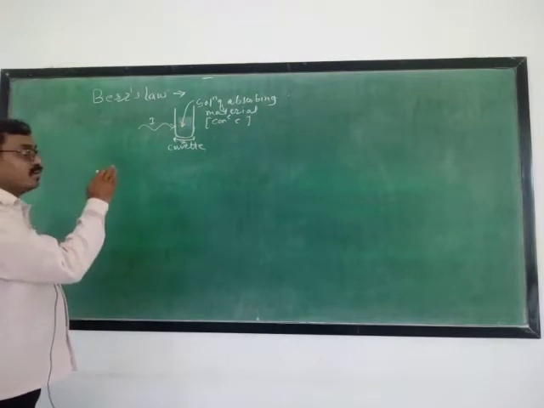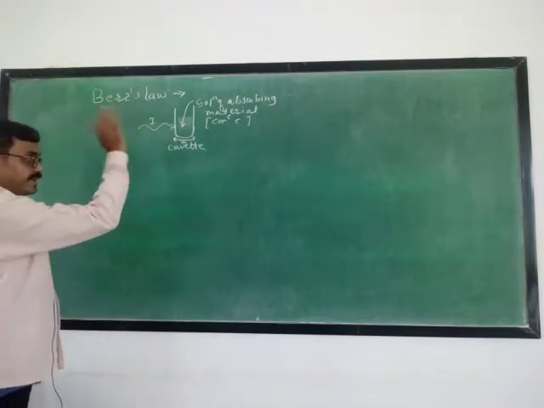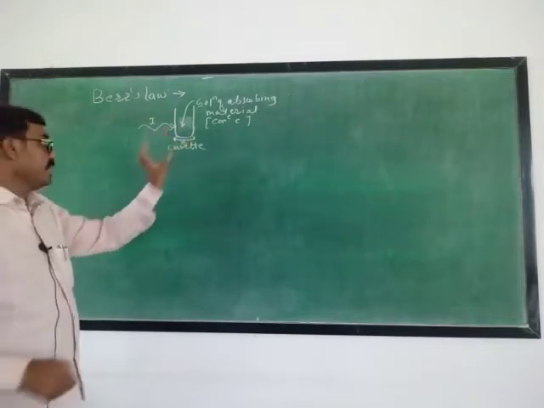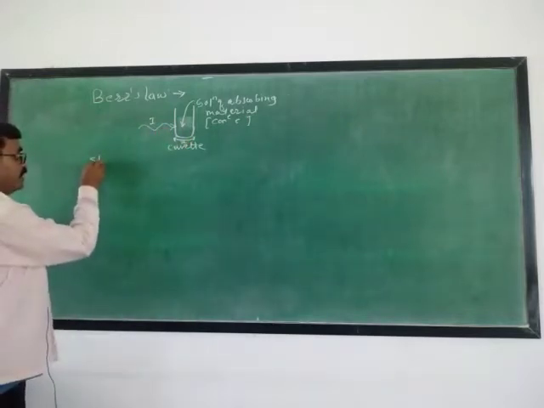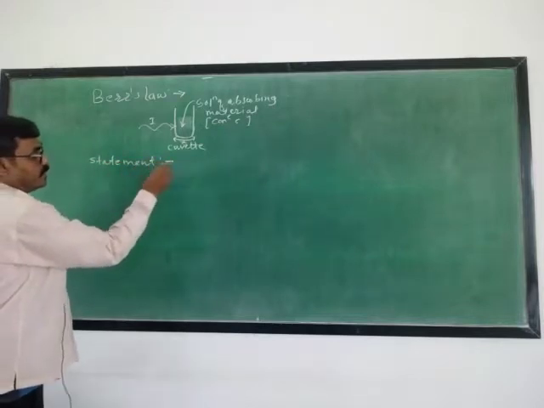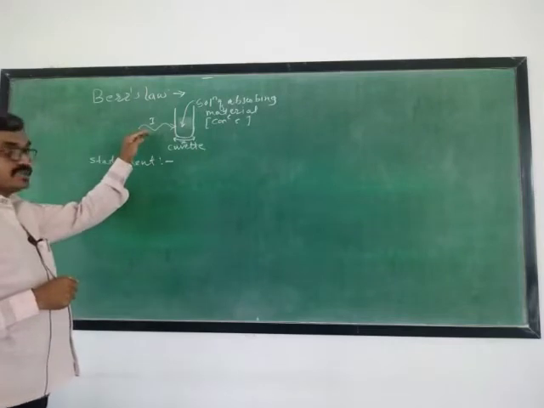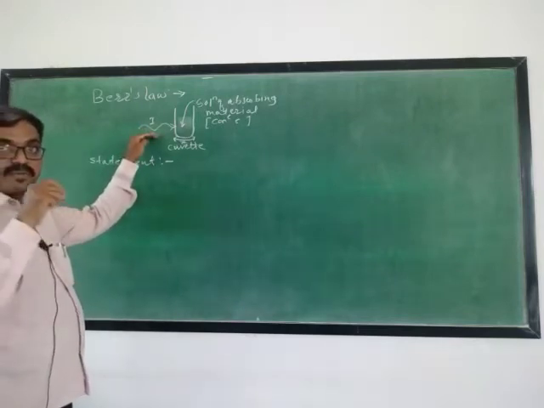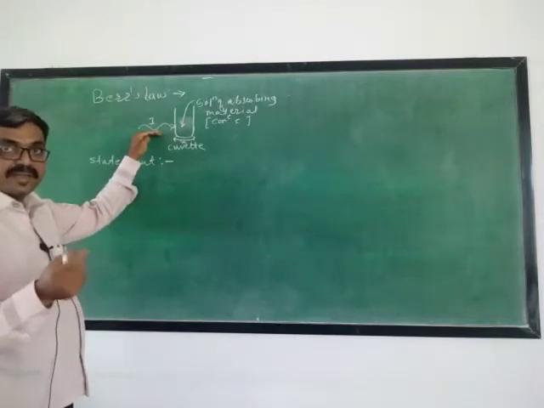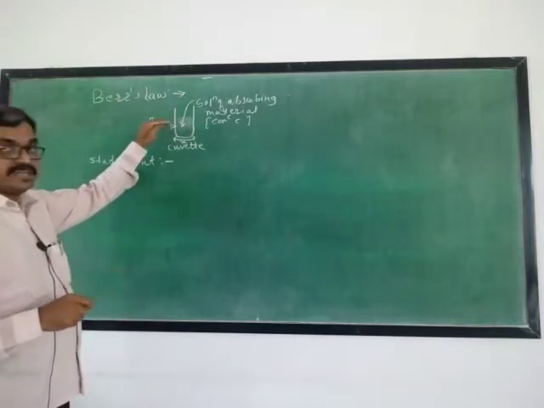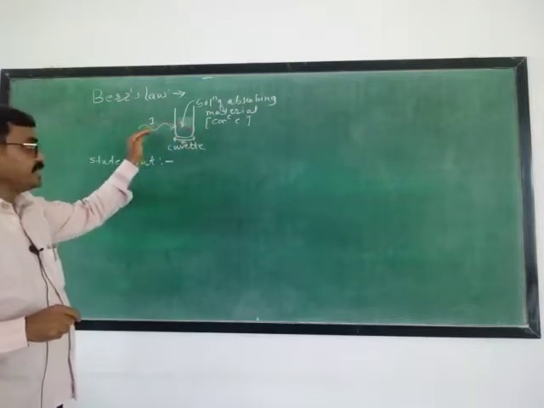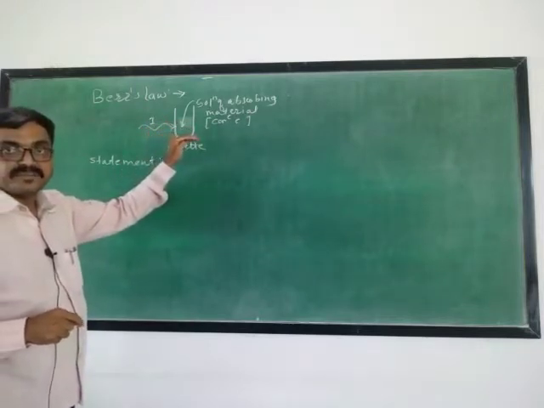In this way, Beer's law states that when a monochromatic beam, that is a beam of light of the same wavelength, is incident on the solution, there is a decrease in the intensity of the light.